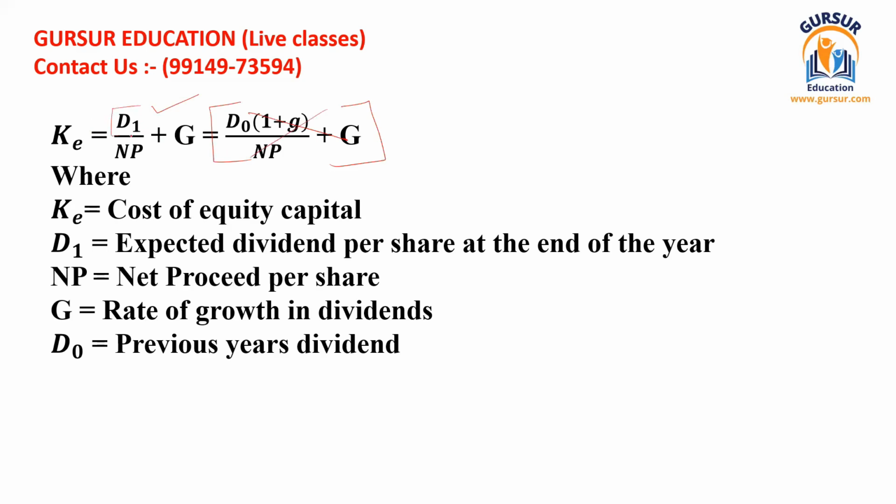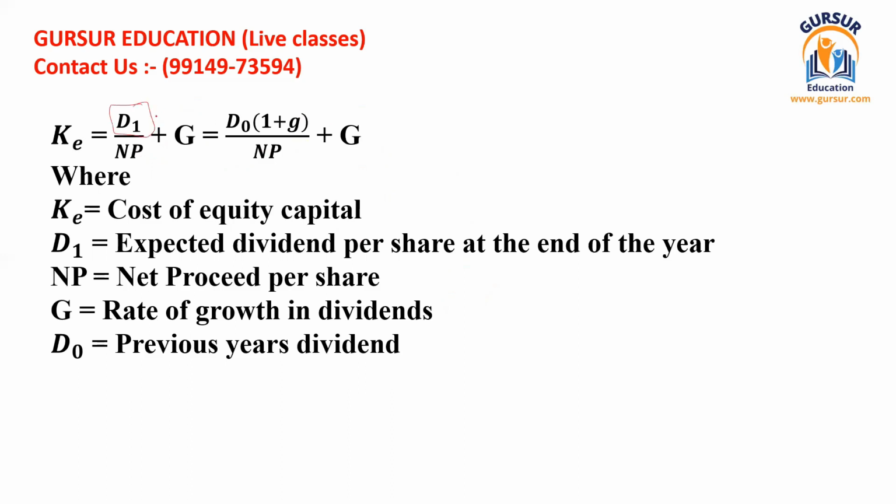D1 stands for the dividend you are going to distribute, and that should be divided by NP, the net proceeds, the proceeds which you received at the time of issuance of equity share capital. G stands for growth, whatever rate of growth you are expecting in the dividend. It can be 5%, 10%, or anything as per the expectations of the company. I hope you have got the idea. There is only a small difference between the first and the second formula.